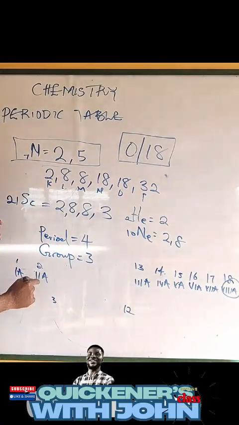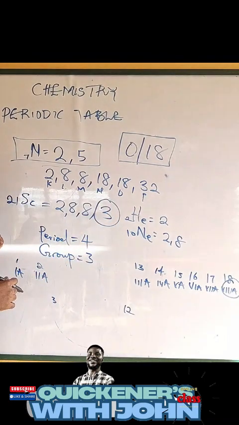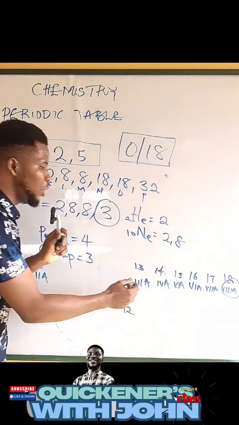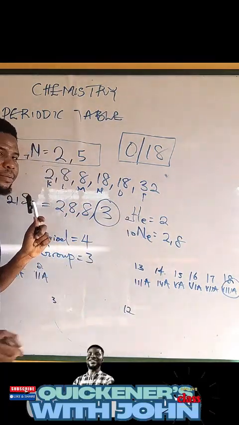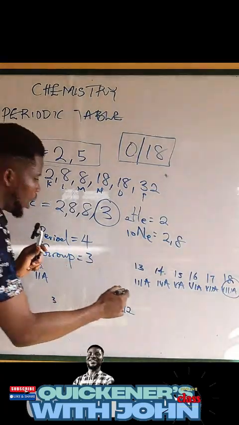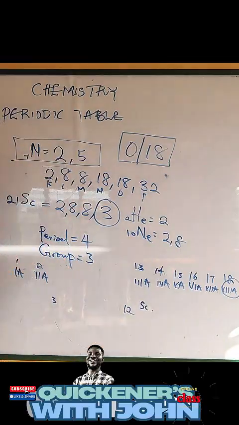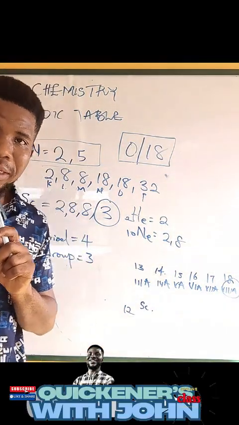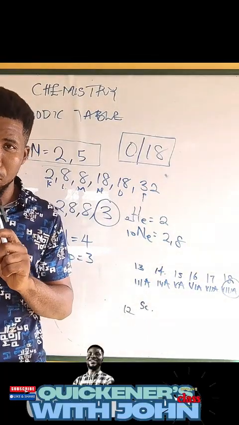So what that means is that all those ones that have 3 electrons in the atomic shell are supposed to belong to group what? 13. You understand now? So this scandium is supposed to belong to what? Group 13. So it's supposed to be a group 13. Now the next question is scandium. Is it a transition element or not?